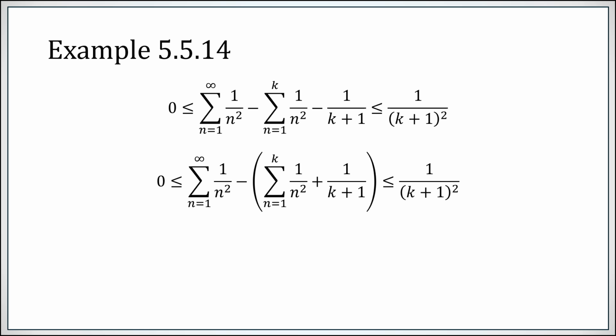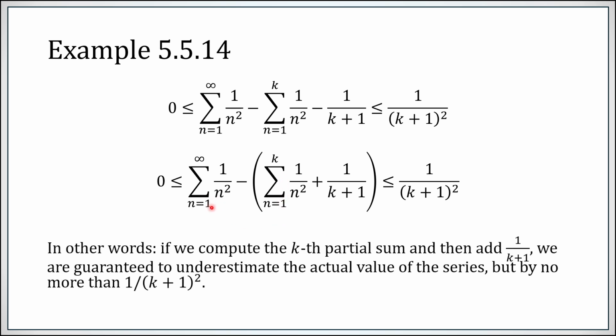Okay, now we just do a little bit of manipulation. First factor the minus 1 out of these two terms. And what we're saying here is, if we can compute the kth partial sum, manually add in the value 1 over k plus 1, how far off are we from the value of the series? Well, we are bigger than or equal to 0 in this difference, so we have definitely underestimated the value. By how much? Not by more than this. So if we compute this quantity here, we are definitely under the value of the series, but not by too much.